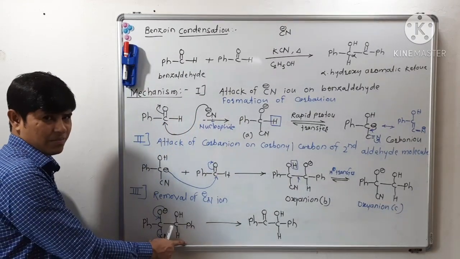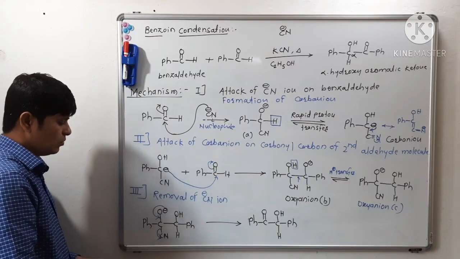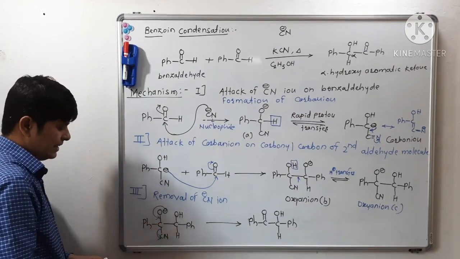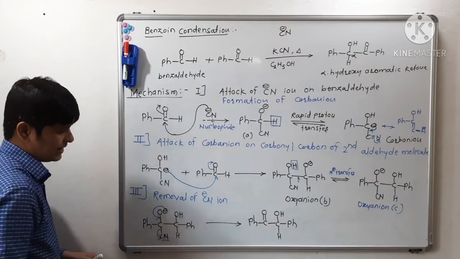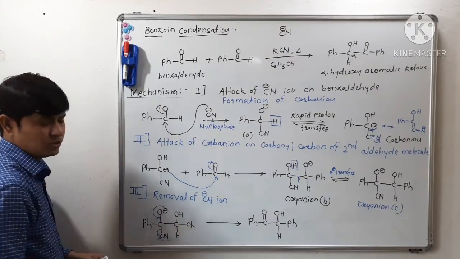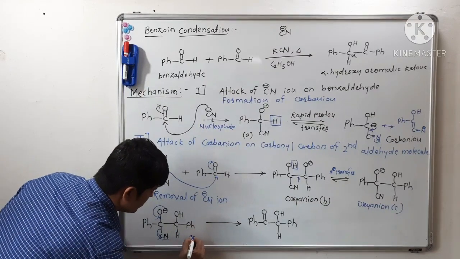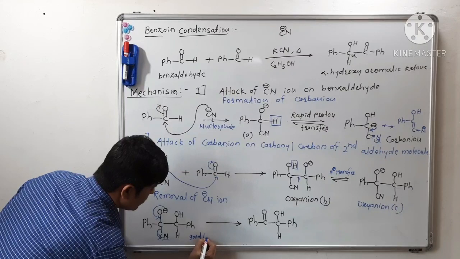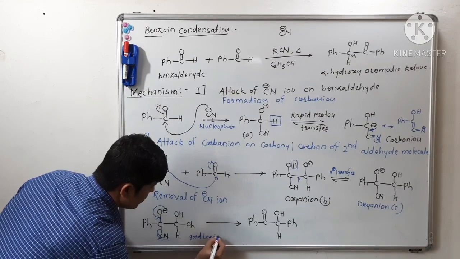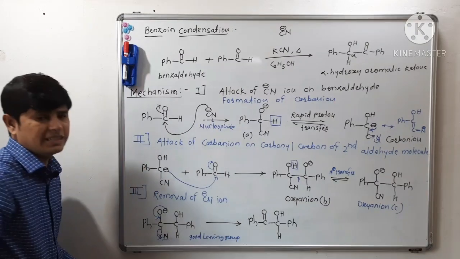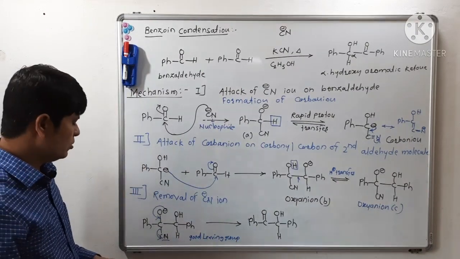Now this oxyanion C, isn't it? This is the same molecule. Oxyanion C will remove this nitrile ion. Here this cyanide ion or nitrile ion is acting as what? Good leaving group. It is acting as good leaving group.